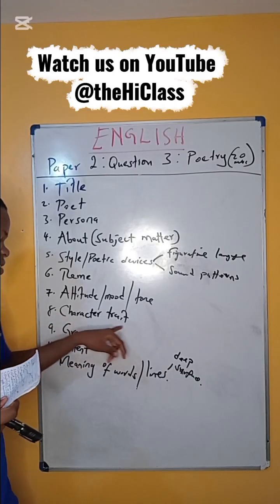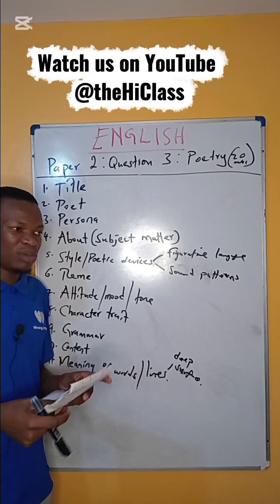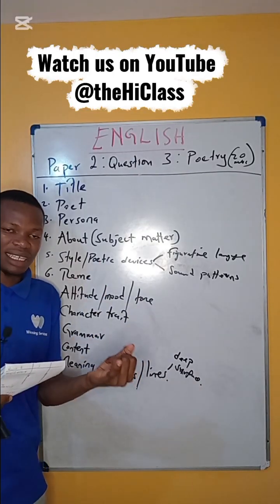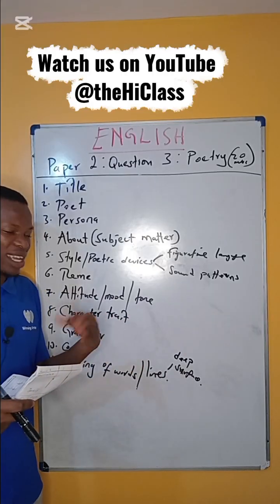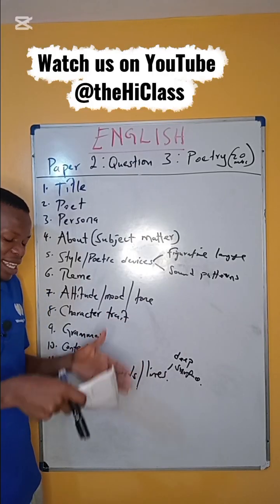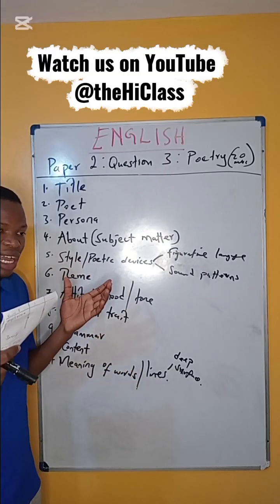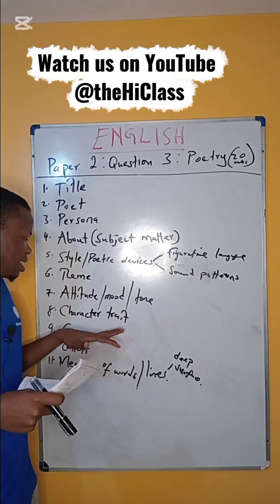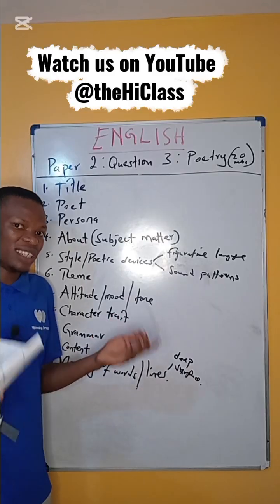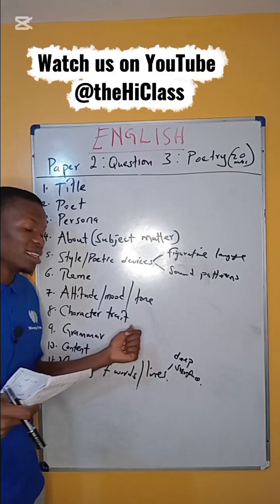Now we have character trait. These are simply the description of a person's personality, behavior, thoughts, or any other thing. So how someone behaves in that poem, for instance, their behavior, their thoughts, how they speak, and we use descriptive words, those are adjectives, to describe the character traits.